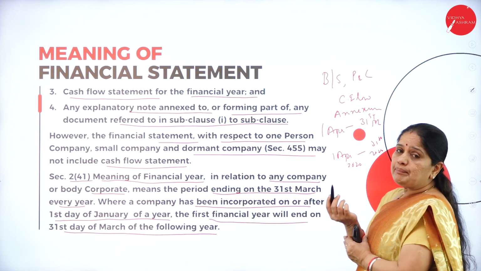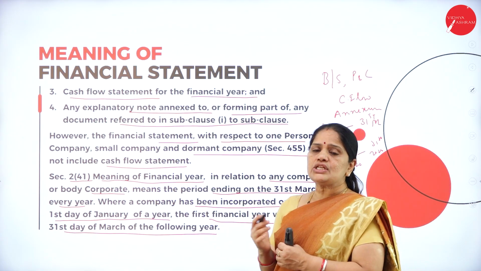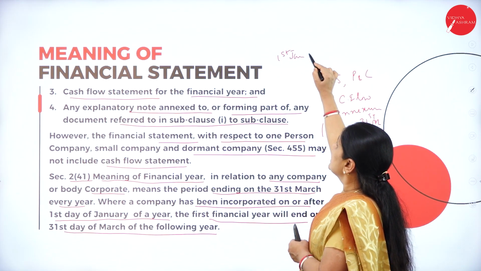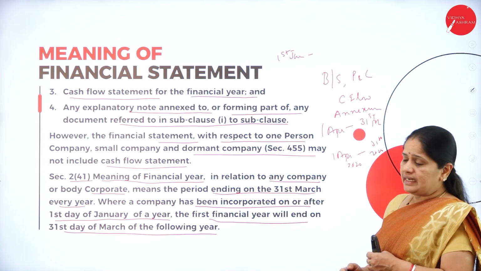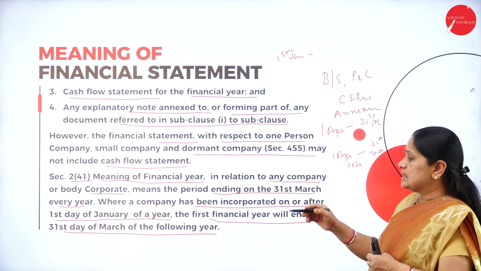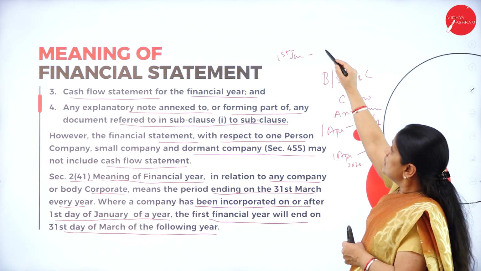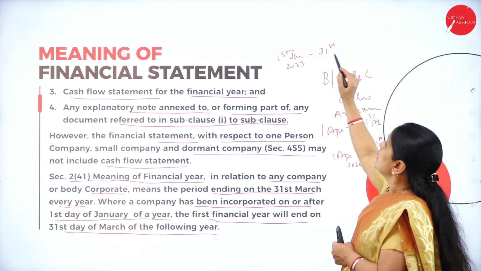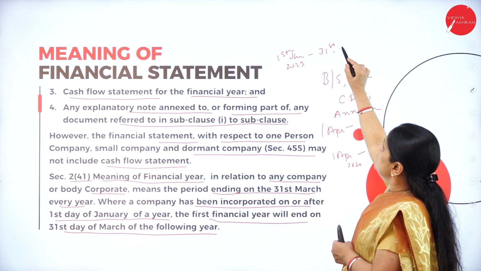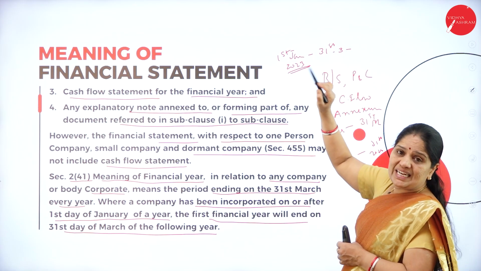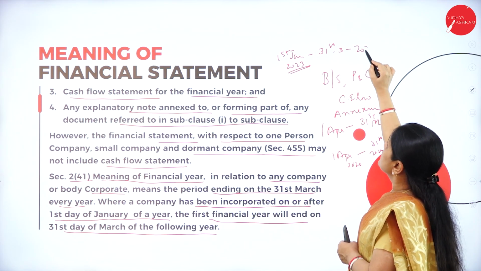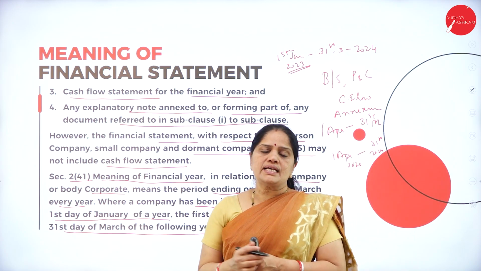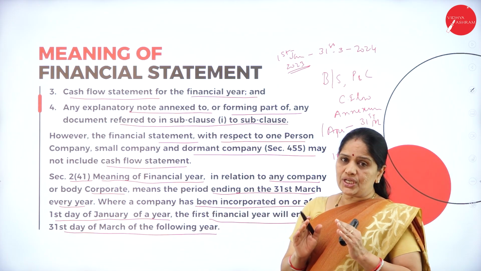But suppose a company has been started on 1st January, it is a new company which has started on 1st January. Then when should the financial year end? The financial year will end on 31st March of the following year. So, we cannot close the accounts on 31st March 2023 if it has started in January. It will not close on 31st March 2023. You can close it on 31st March 2024. So, in this way, the rules have been made for the financial year.